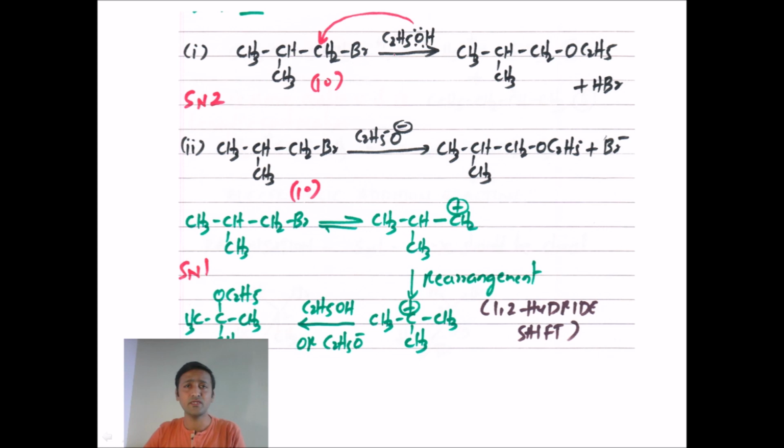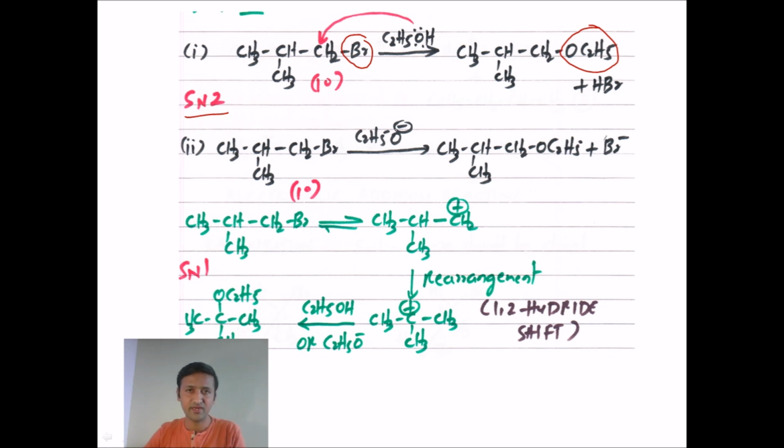So let me take the reaction now. In the first one, ethanol will attack on the carbon. Bromine will leave in the form of bromide, so the substitution takes place here, right? We get formation of an ether, just a replacement of bromine by the ethoxide group. Now the second one, if we see this reaction, it's just a one step reaction, right? And one step means it has to be the SN2 mechanism.